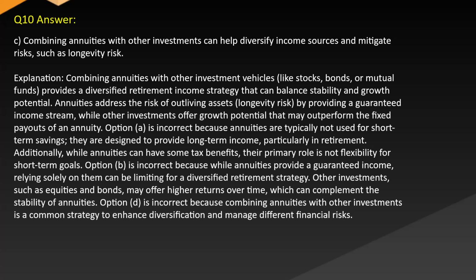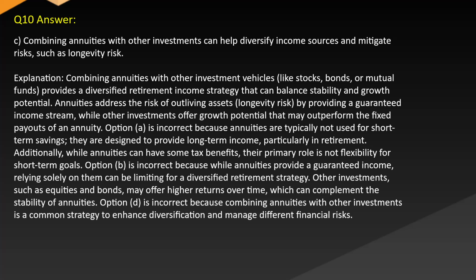Answer. C. Combining annuities with other investments can help diversify income sources and mitigate risks, such as longevity risk. Explanation. Combining annuities with other investment vehicles like stocks, bonds, or mutual funds provides a diversified retirement income strategy that can balance stability and growth potential. Annuities address the risk of outliving assets, longevity risk, by providing a guaranteed income stream, while other investments offer growth potential that may outperform the fixed payouts of an annuity.